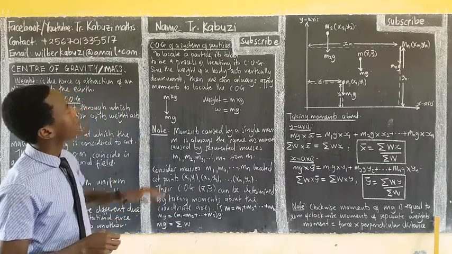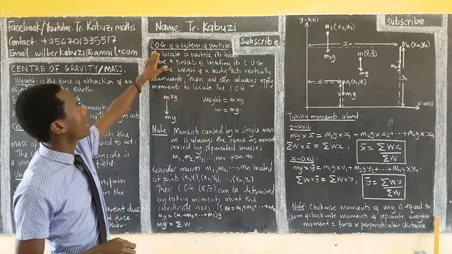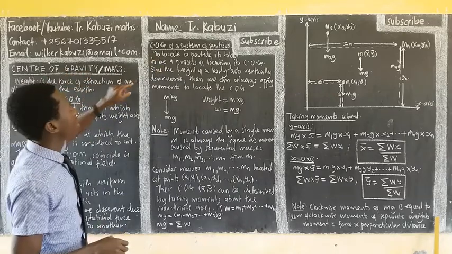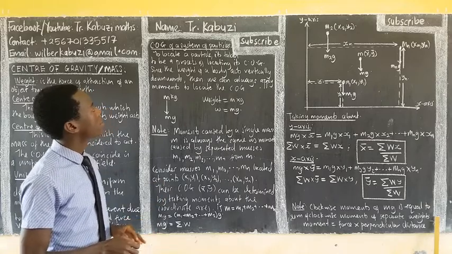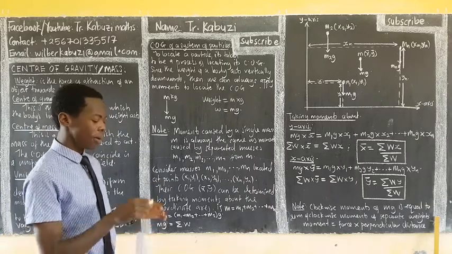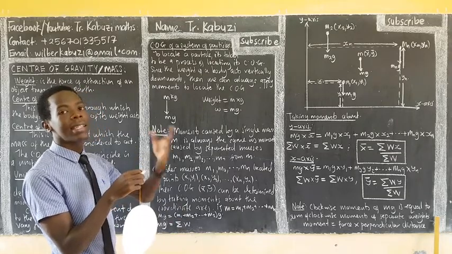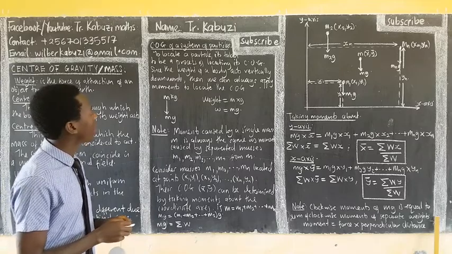Center of gravity, this is how we abbreviate the center of gravity. To locate a particle is taken to be the process of locating its center of gravity. If we can easily locate its center of gravity, then we have located where that particle is.